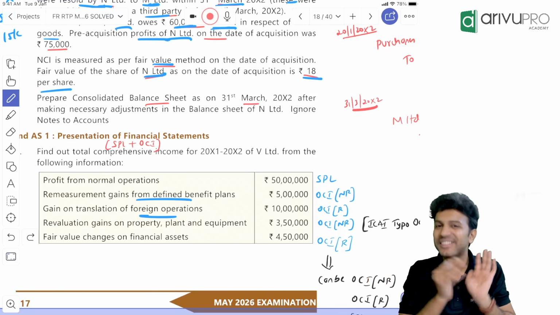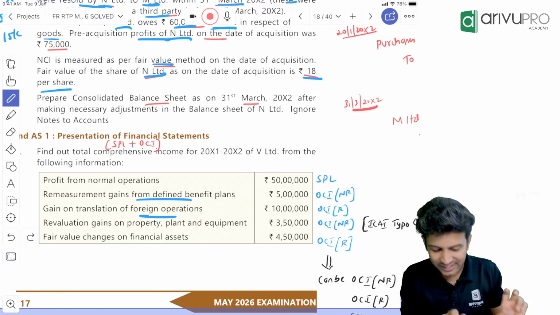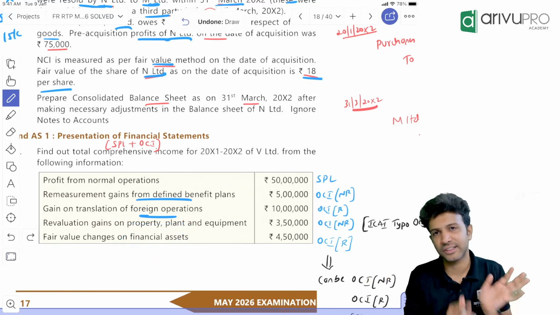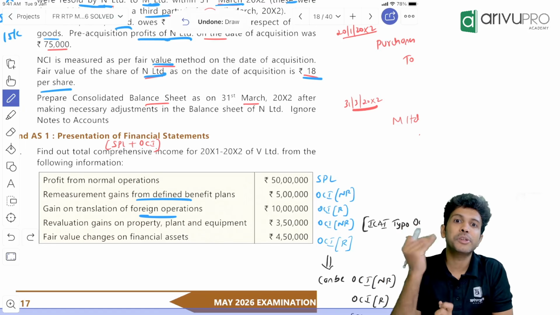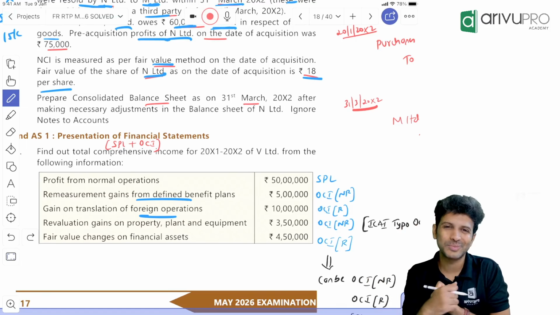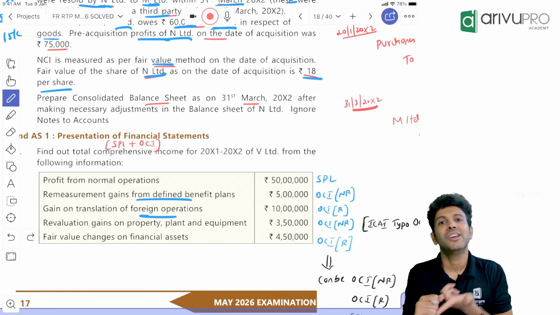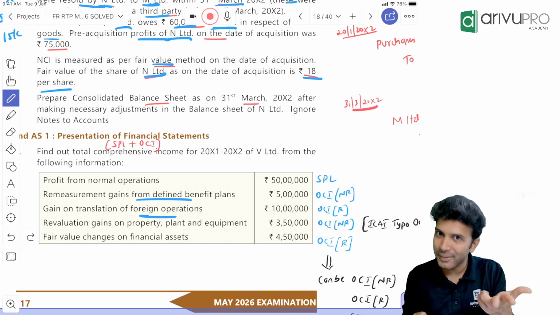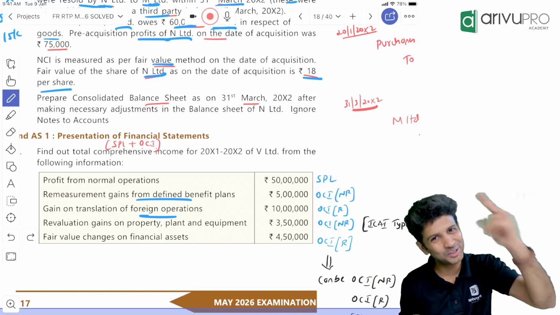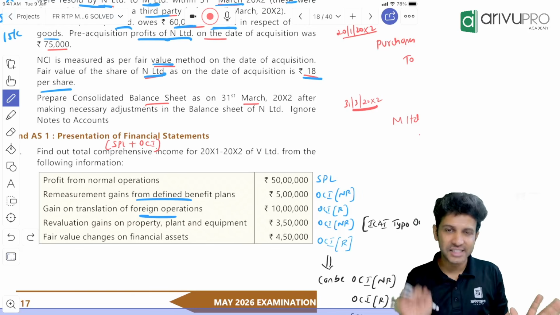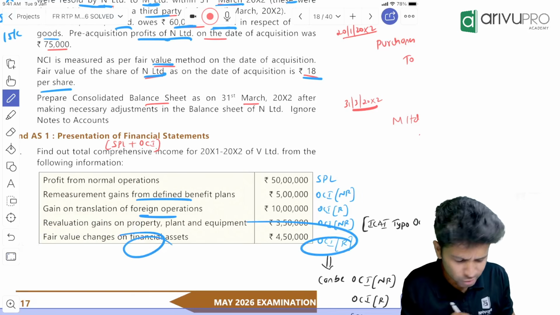So actually it could be anything. Or you can go for the amortised cost method also. So here it's a little ambiguous. They should have given a little more data. They just said financial asset, they did not tell how it is measured or which method is adopted. If it's irrevocable, it could be OCI NR also. On debt financial assets, if you go for FVTOCI, that's an OCI R item. If you go for FVTPL, then it is an SPL item. So based on the valuation method adopted, the whole thing can change. But here ICAI has assumed that this is OCI R.